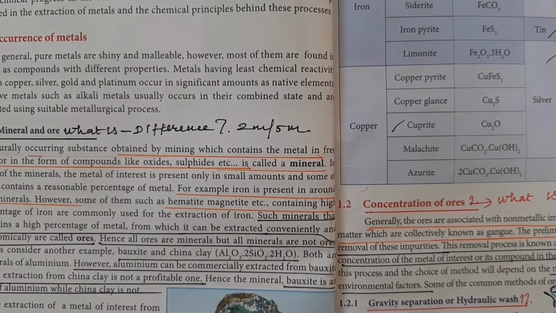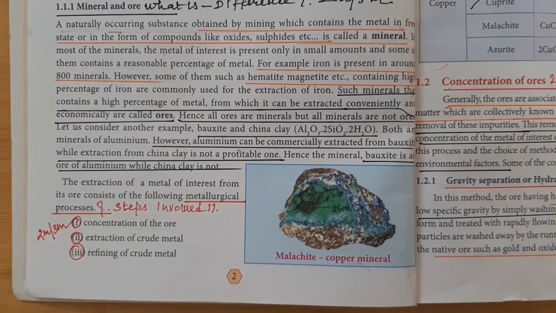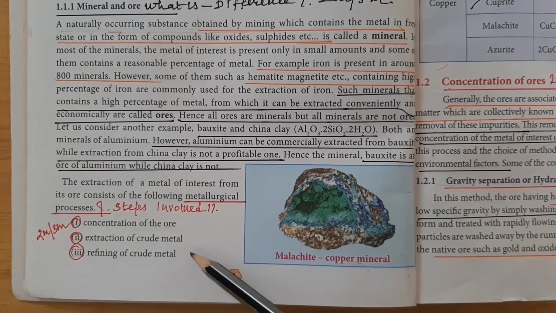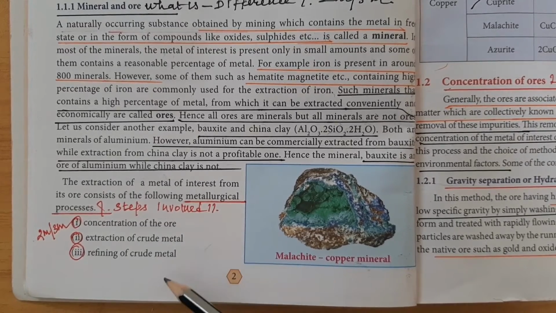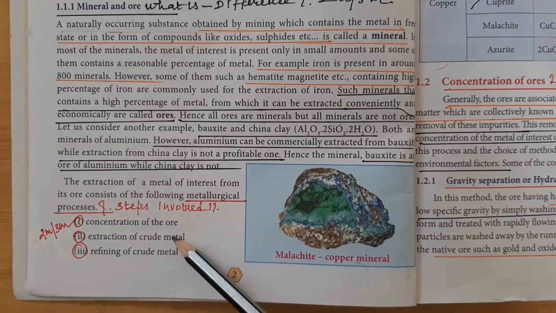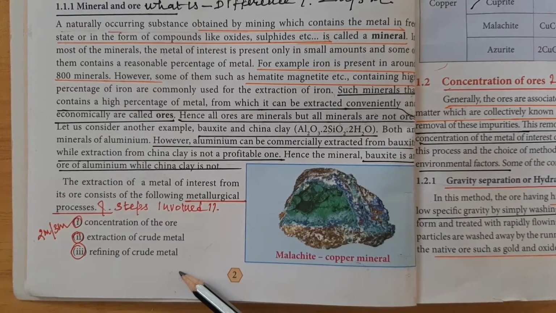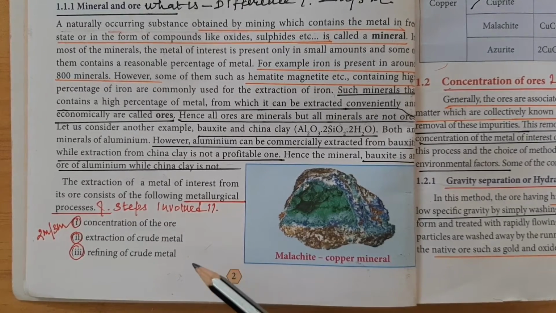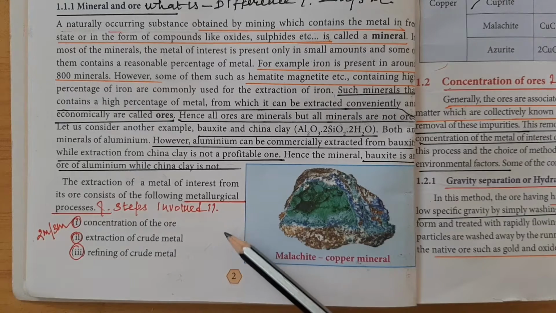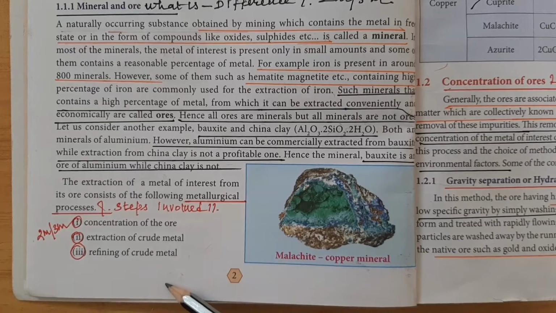Next, we apply different methods for the extraction of metal from its ore. What are the general methods applied to get metal from the ore? There are three steps: concentration of the ore, extraction of the crude metal, and refining of the crude metal. If asked to write the steps involved in the common metallurgical process, you have to write these three points.